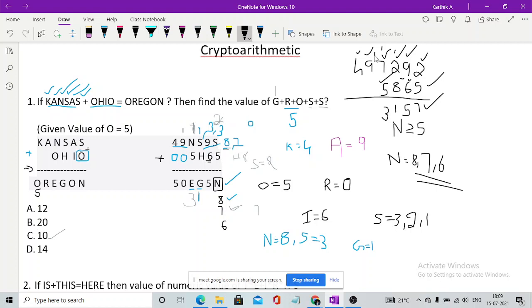Take a carry. 9 plus 1 is 10. Okay, you will be getting 4. You will be getting it as 503157. S is 5, E is 3, G is 1, O is 5, N is 7. So now, whenever you add it, what will you be getting?